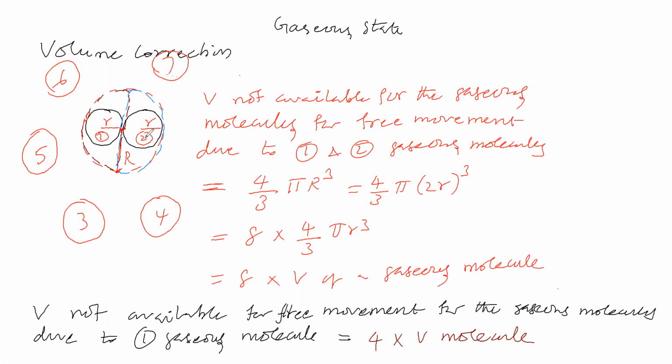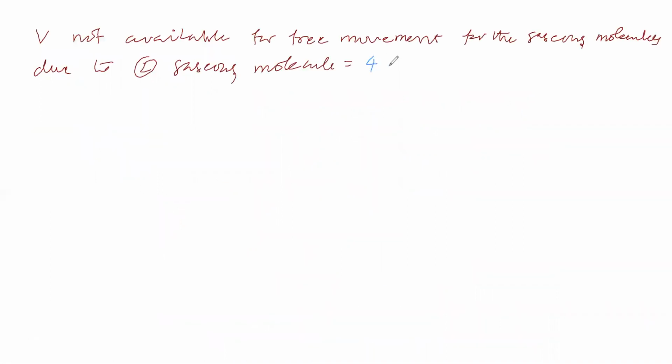Van der Waals considered like this: gaseous molecule 4 and the fifth gaseous molecule cannot get this much volume for free movement due to gaseous molecule 2. So the answer is 4 into volume of a molecule.